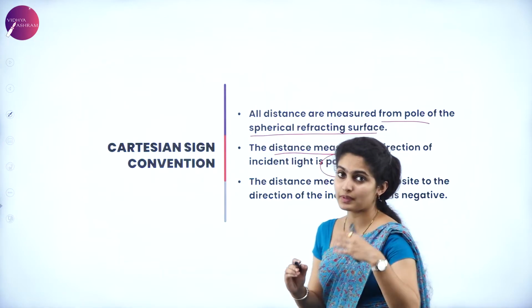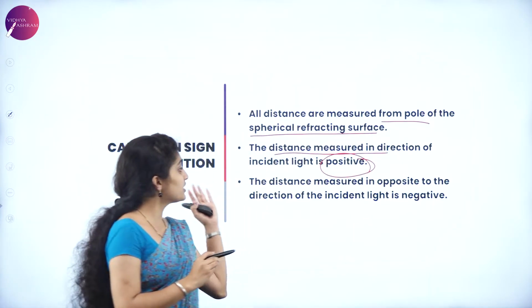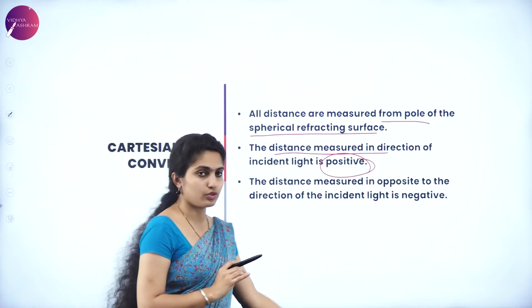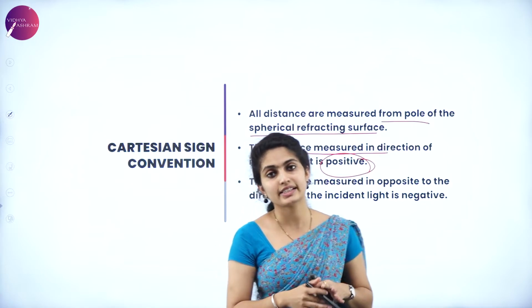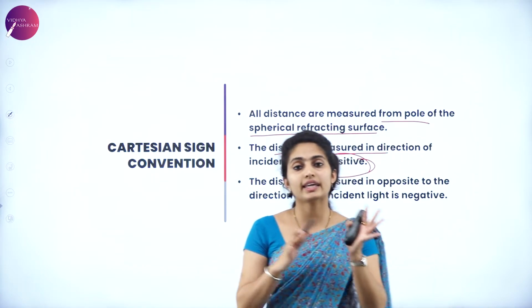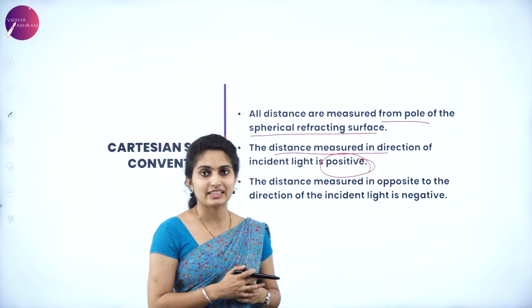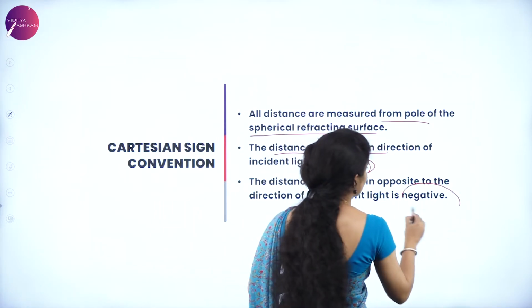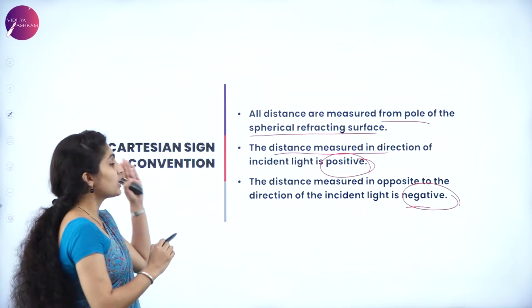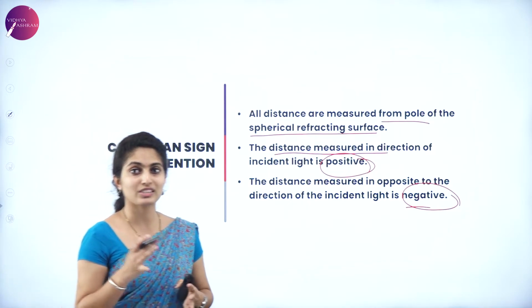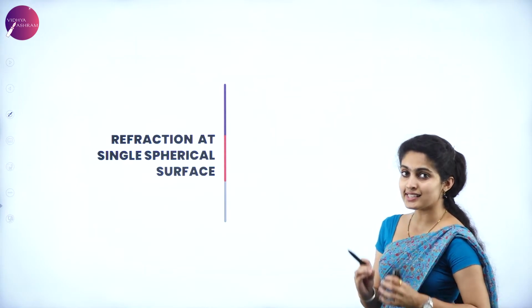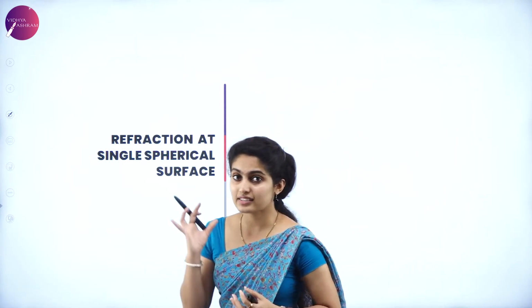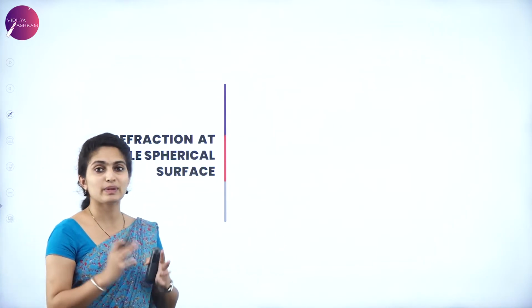The same thing goes for the mirror also. The distance measured opposite to the direction of the incident light is said to be negative. Along the incident light is positive, and against the incident light is negative. So this is all about the Cartesian sign convention in case of the spherical surface. Next we are coming to the refraction at a single spherical surface. There is an equation for it in order to understand the refraction at a single spherical surface.